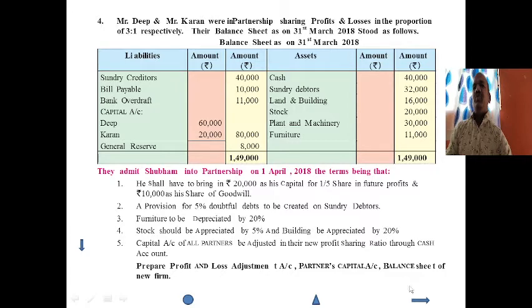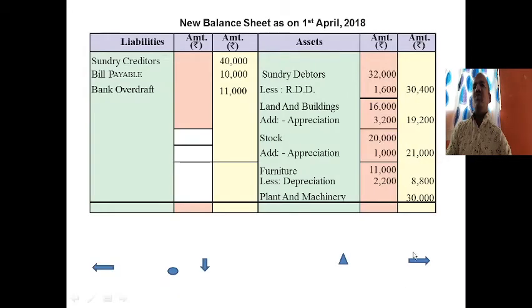Now we are going to finalize this account. First of all, we have the closing balance of the balance sheet, so it will be transferred to the balance sheet liability side. Capital accounts of Deep 60,000, Karan 20,000 and Shubham 20,000, overall 1 lakh.